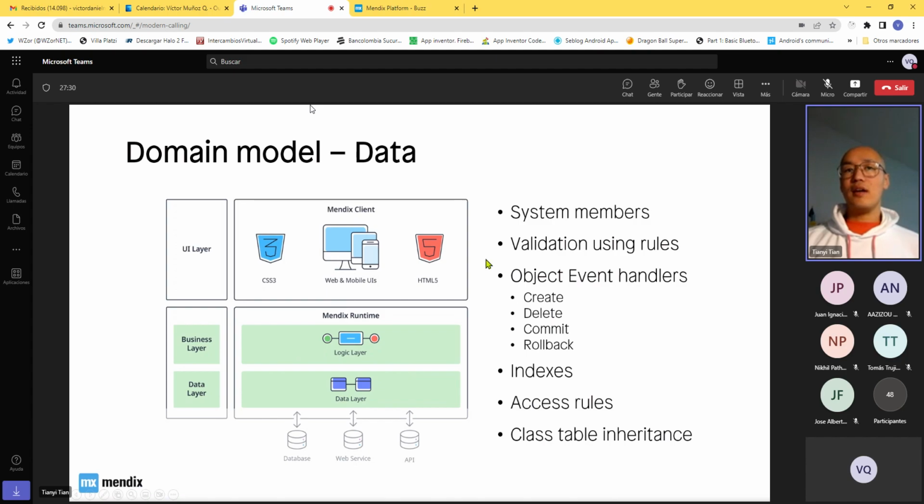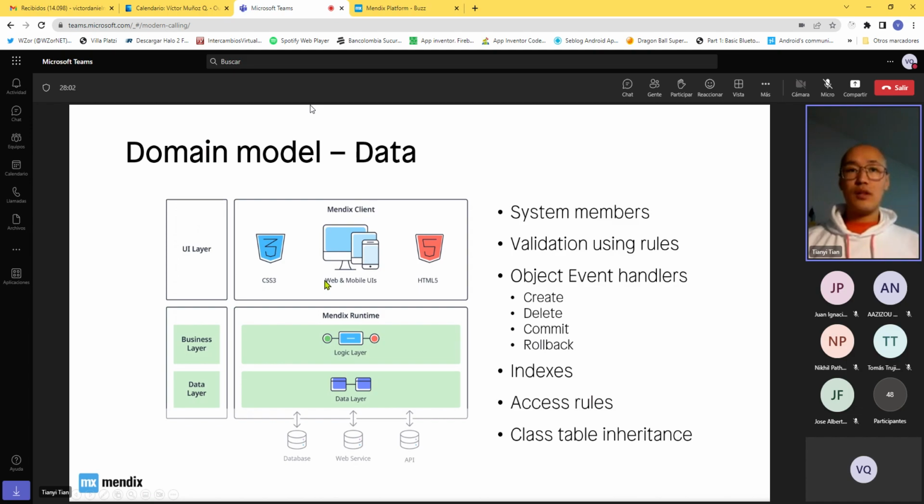And then the UI layer, where all the front-end interactions happen with the end user. That front end is created using CSS3 and HTML5, and exists for all kinds of device types, except for wearables, probably. We haven't tested whether the layouts work on wearables, but if you feel like it, you could try.